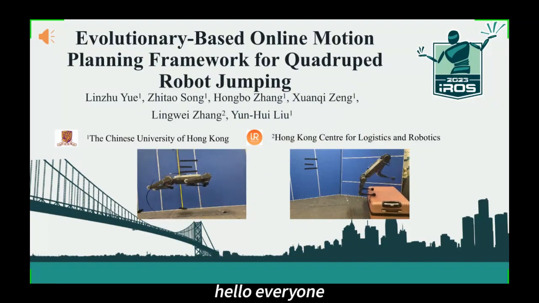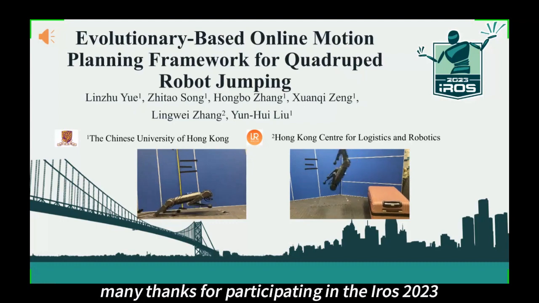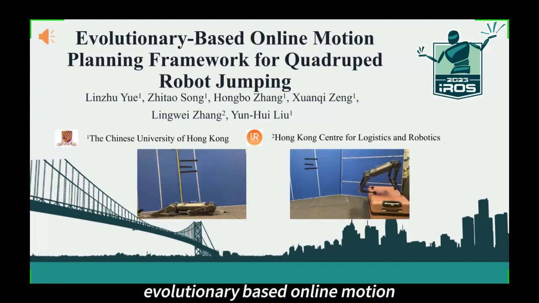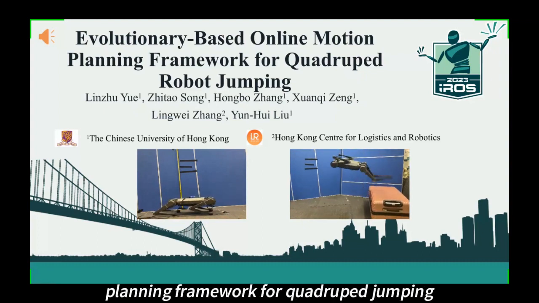Hello, everyone. Many thanks for participating in the IROS 2023. This work introduces an evolutionary-based online motion planning framework for quadruped jumping.